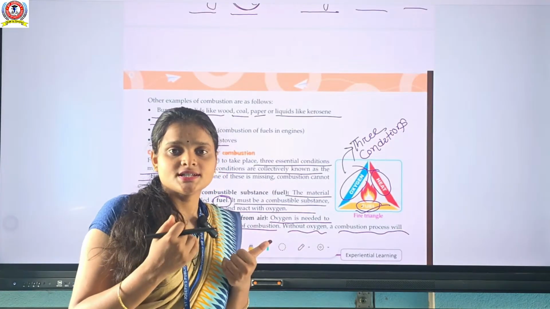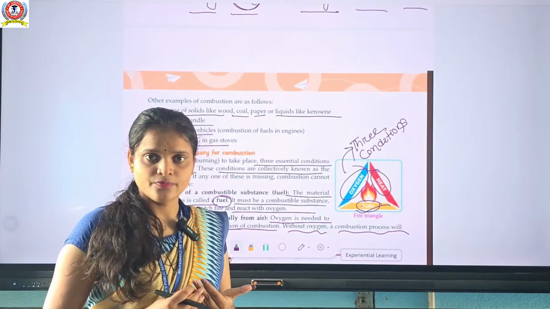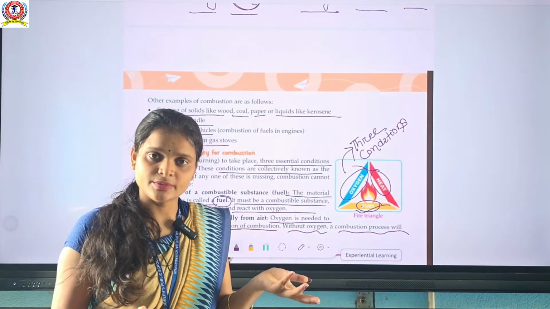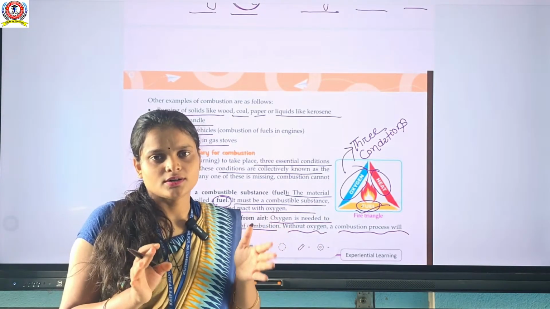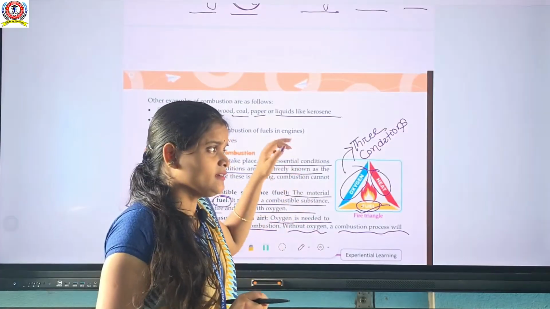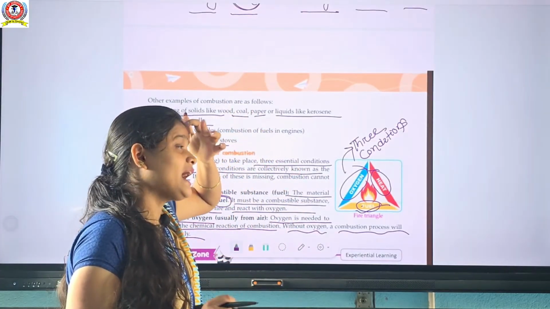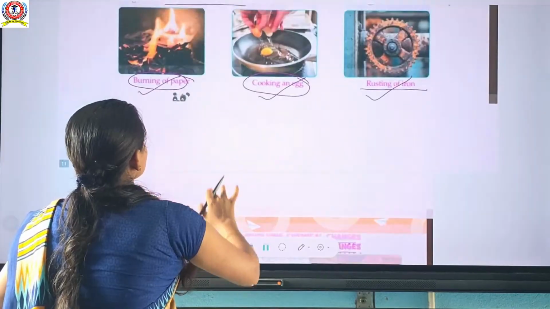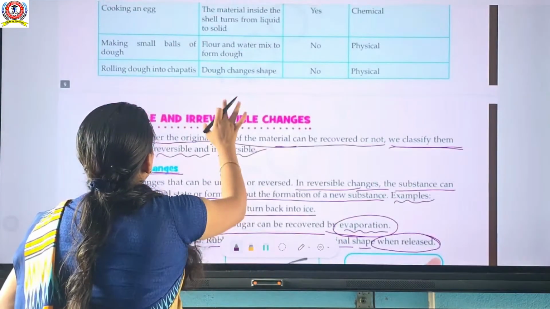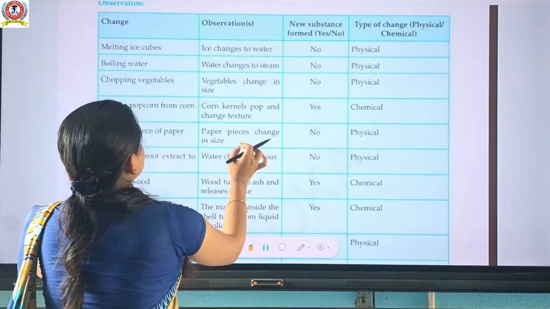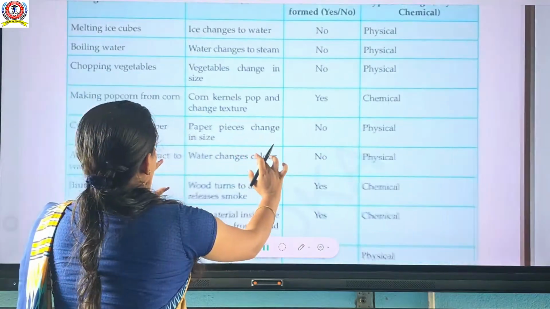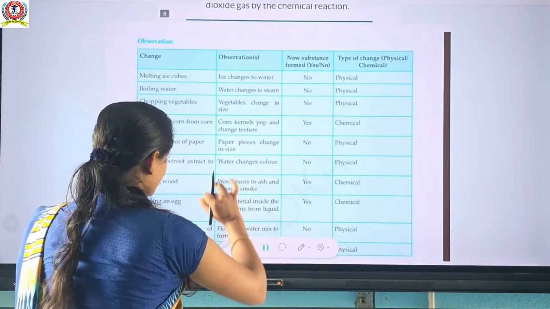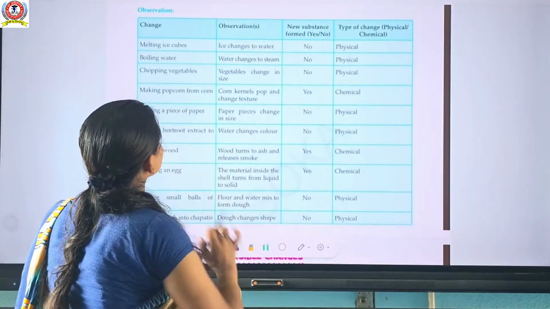What changes occur in our surroundings? Are they physical or chemical? Are they reversible or irreversible? Hope you understand better. Before that, I will ask you some questions. Okay, tell me whether it is a physical or chemical change. Okay, be ready. I have already written the answer here, but you just do it.